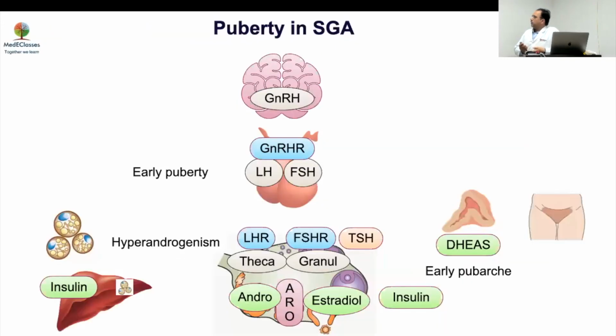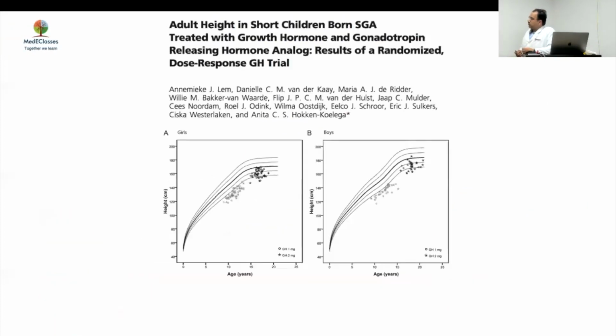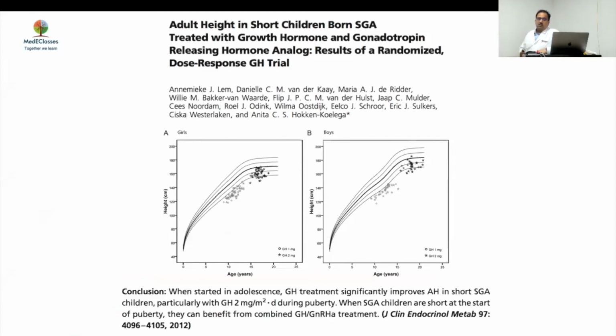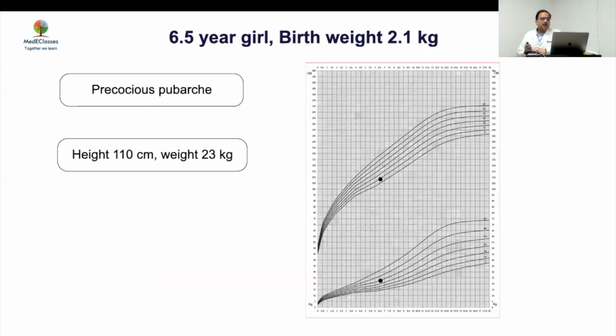So what do we do in that setting? As discussed, this is clearly a triggered early puberty. We have to do something, and GnRH analog could be an option. This is one study which we looked into, the randomized trial of GnRH analog till final height, which shows that the height predictions of these individuals improved with GnRH analog. So if there is confusion, you can give GnRH analog, and that could be of benefit.